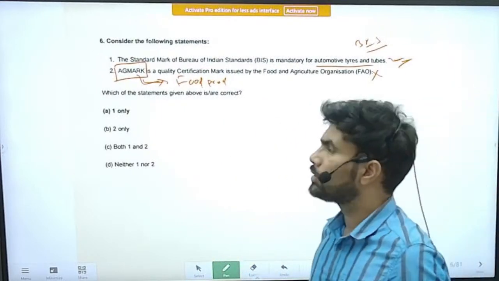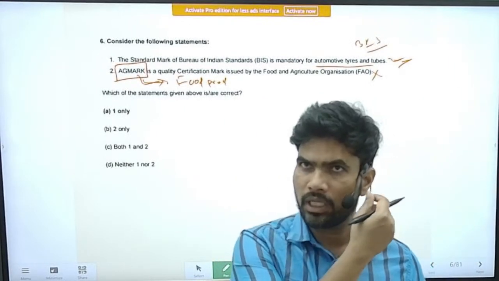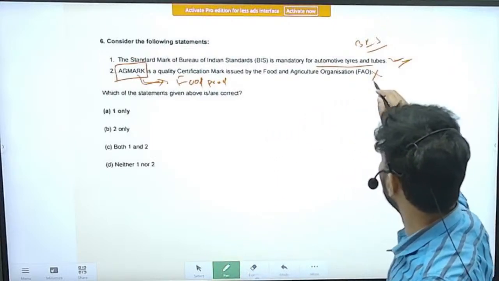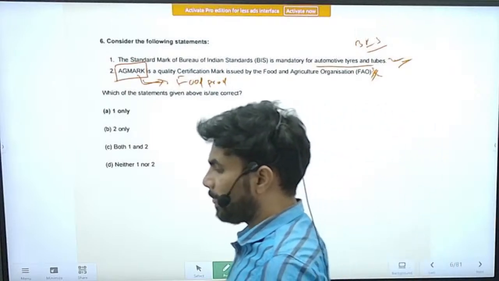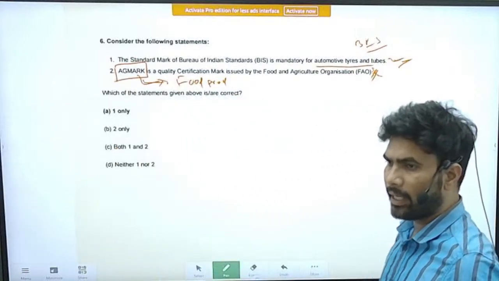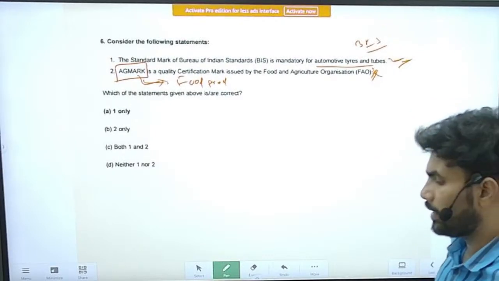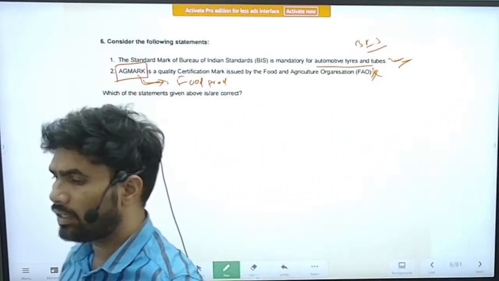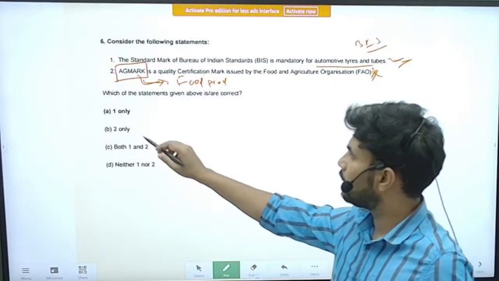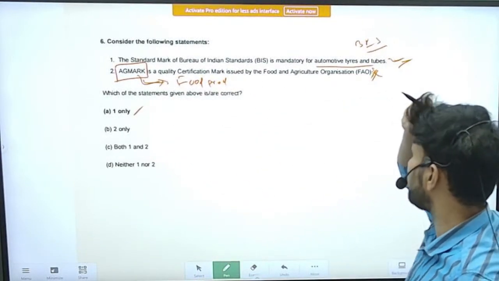Right. So I think it is clear, the sound is clear now. Right. So this statement is also incorrect. It is not given by the Food and Agricultural Organization. It is the certification given by Indian organizations, that too given for food products. Right. So the correct option is option A, only statement 1 is correct.